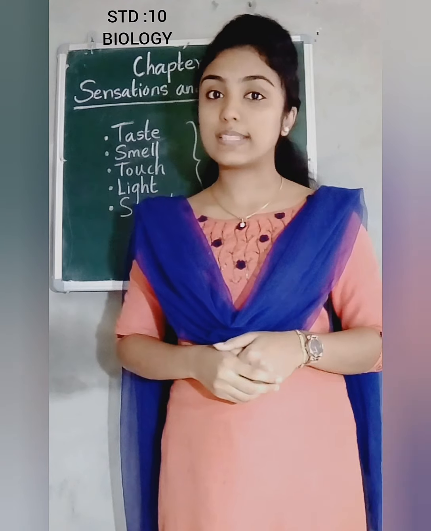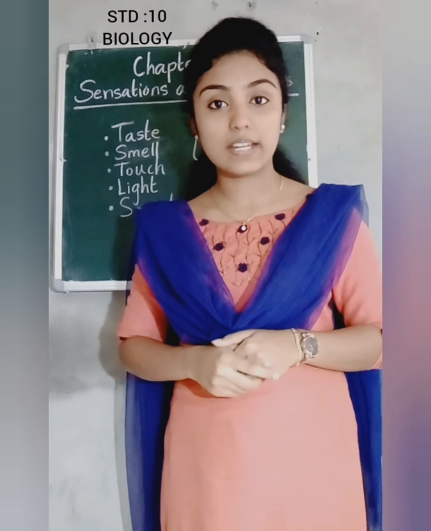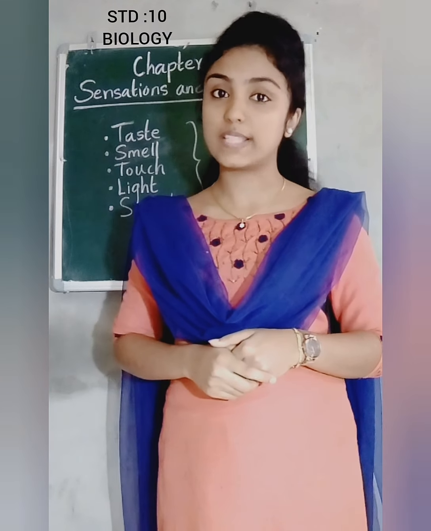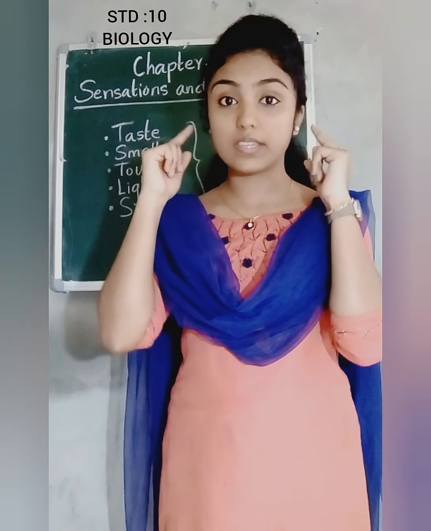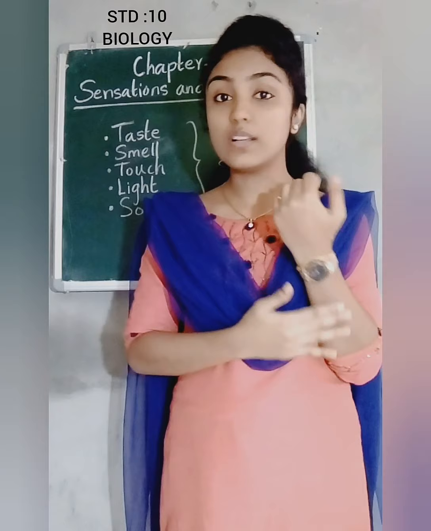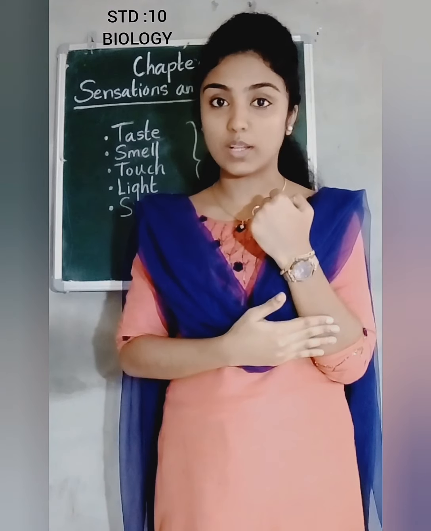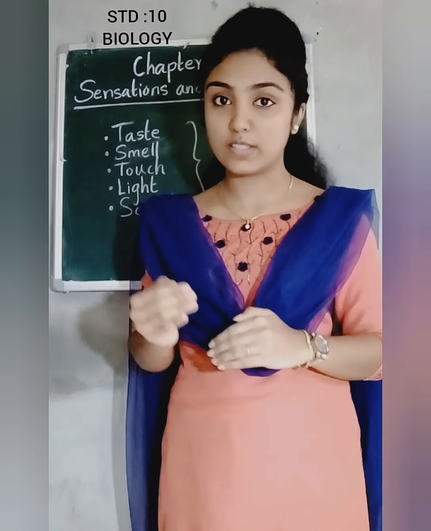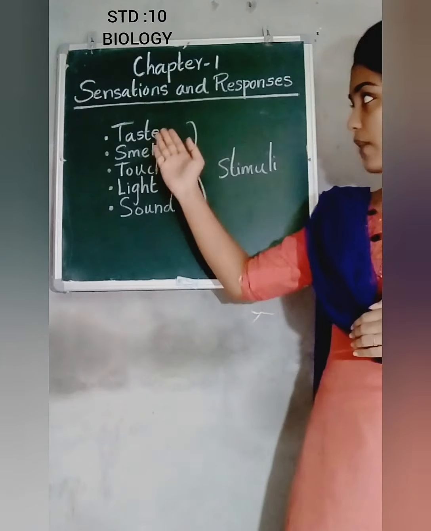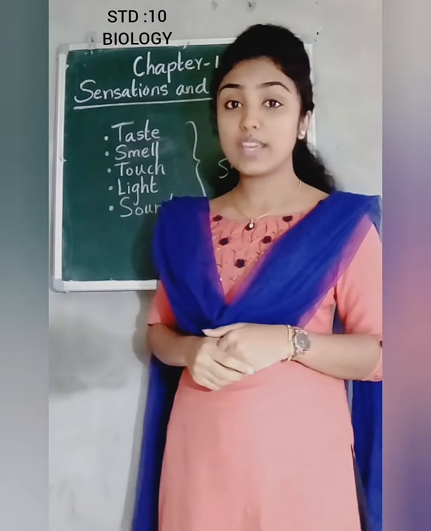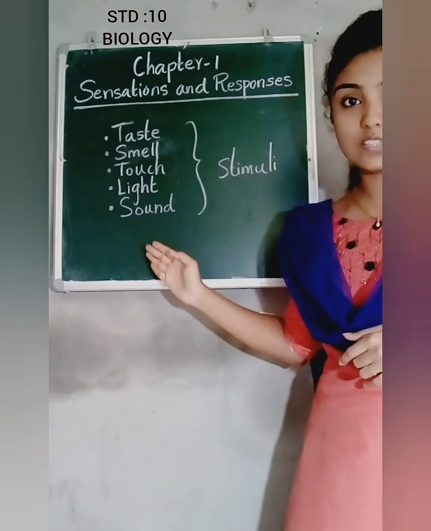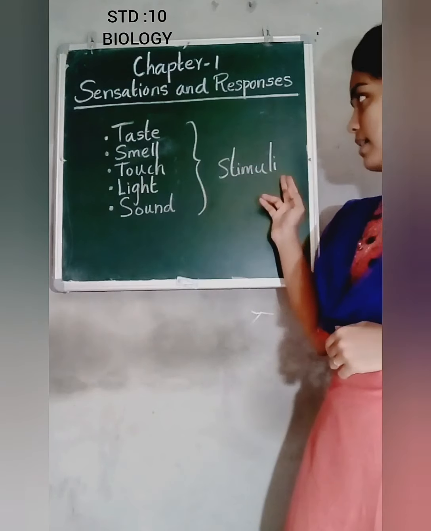So what are called sense organs? We have already studied in lower classes about 5 sense organs. Which are they? Yes, they are eyes, nose, ears, tongue and our skin. These are the 5 sense organs. With the help of these sense organs, we sense out all the factors like taste, smell, touch, light and sound. So we can call all these factors together as stimuli.